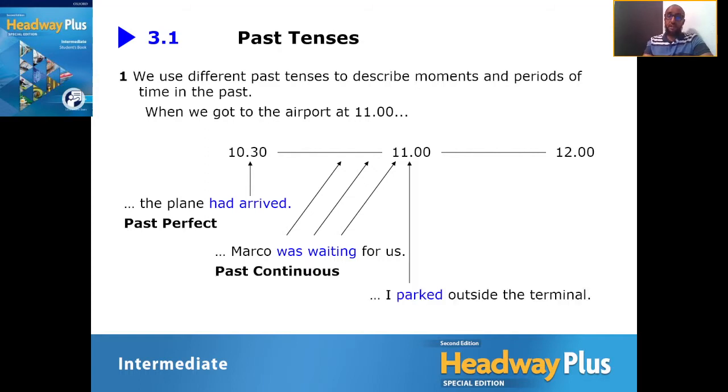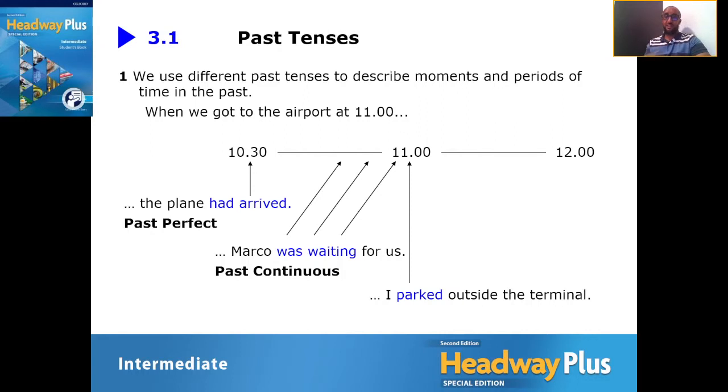And the last one, I parked outside the terminal. So if we complete the sentence again, when we got to the airport at 11, I parked outside the terminal. So here we have one verb, a regular verb with ed. This is the past simple. This action talks about a completed action.